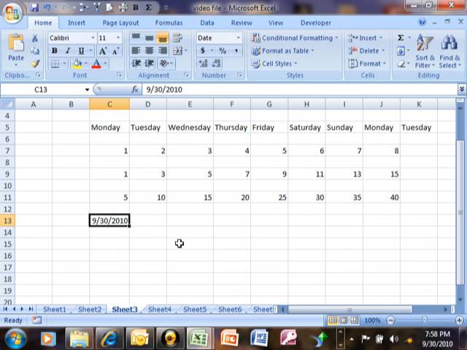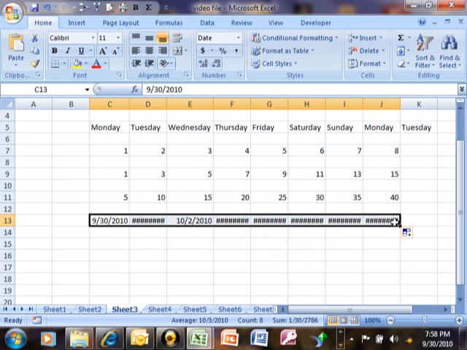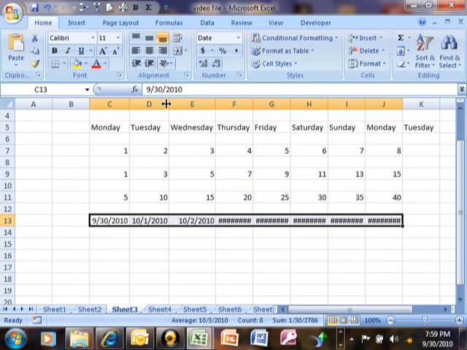Now let's see how the speed fill is going to work with dates. I'm going to get the black cross and drag it over. Actually, in this case, we see a lot of those pound signs. Anytime that you see the pound signs in Excel, it means that you have to make that cell bigger. So what I'm going to do is go up between D and E and get a black cross, and then I'm just going to double click on that. And you can see now it's bigger and the pound signs are no longer there.